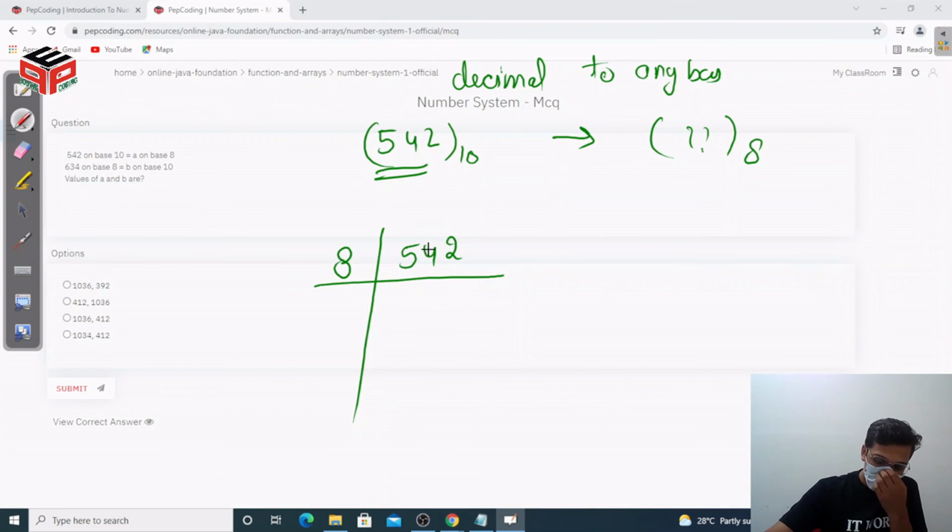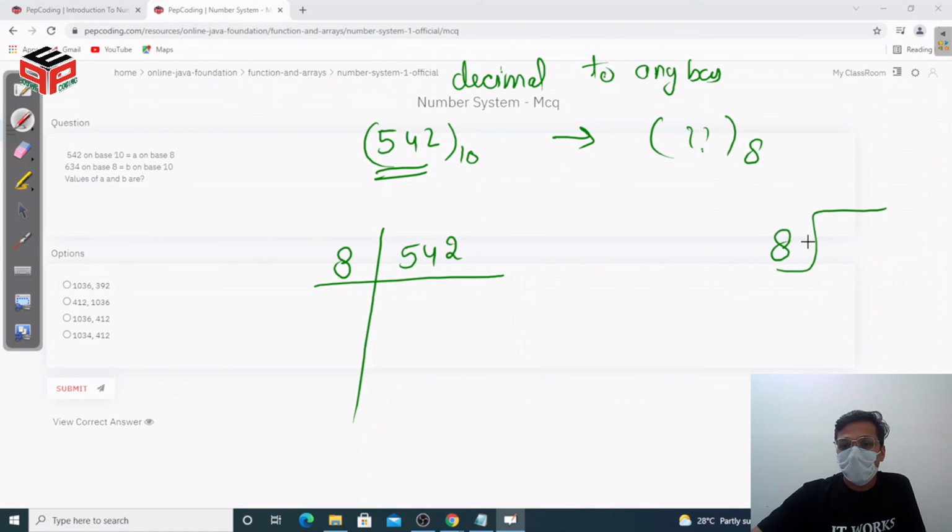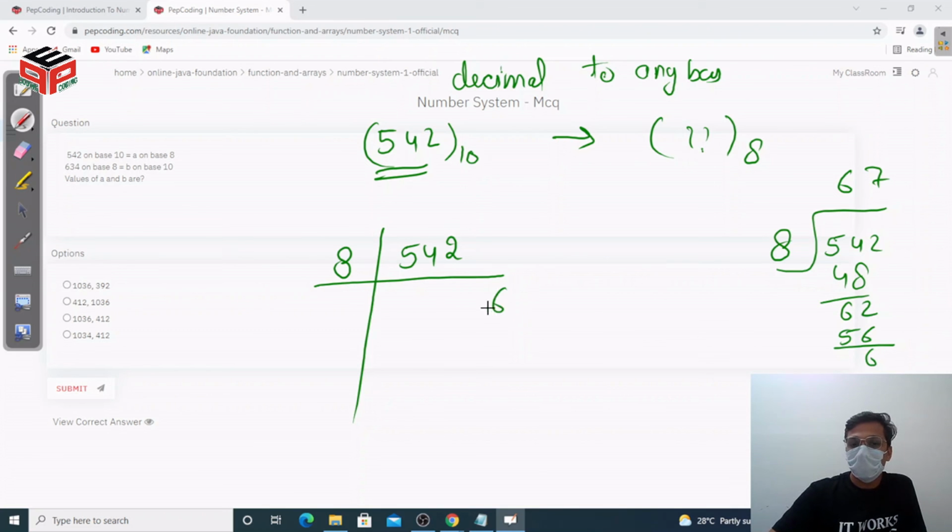When we divide this number by 8, 8 6s are 48, 8 7s are 56, and our remainder is going to be 6, and our quotient is going to be 67. Again, when we divide this number by 8, we get our quotient as 8, 8 8s are 64, and remainder as 3.